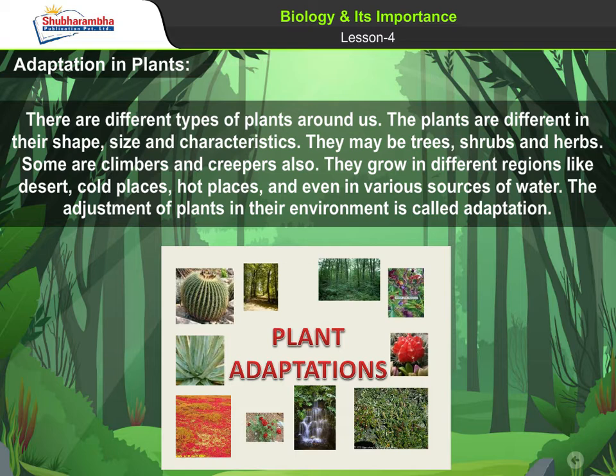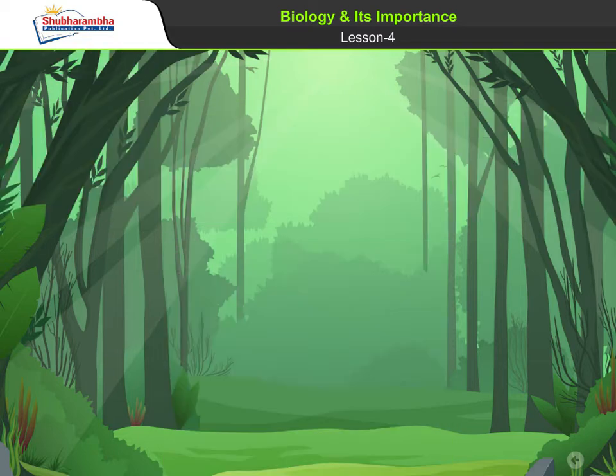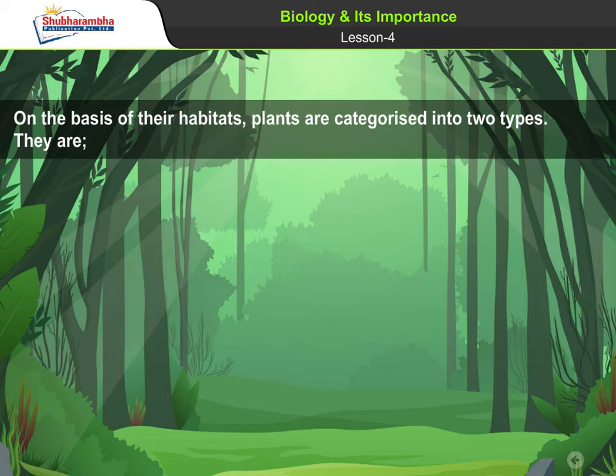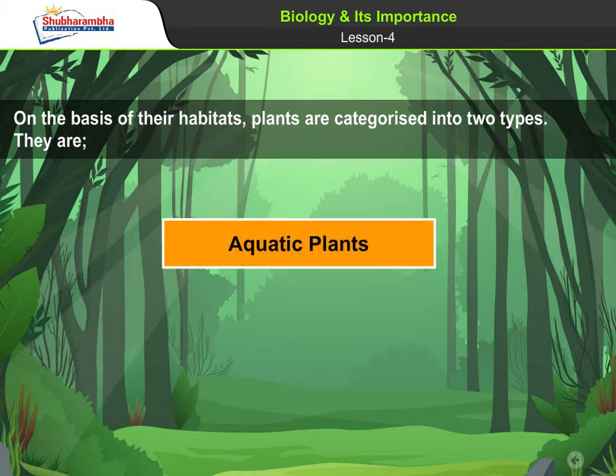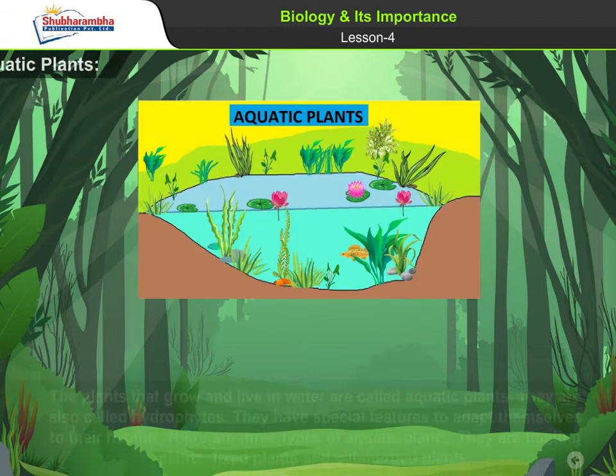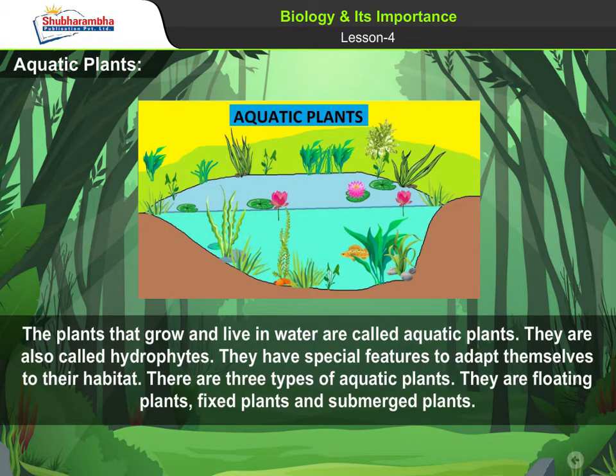The adjustment of plants in their environment is called adaptation. On the basis of their habitats, plants are categorized into two types. They are 1. Aquatic plants. 2. Terrestrial plants. Aquatic plants. The plants that grow and live in water are called aquatic plants. They are also called hydrophytes. They have special features to adapt themselves to their habitat. There are three types of aquatic plants. They are floating plants, fixed plants and submerged plants.